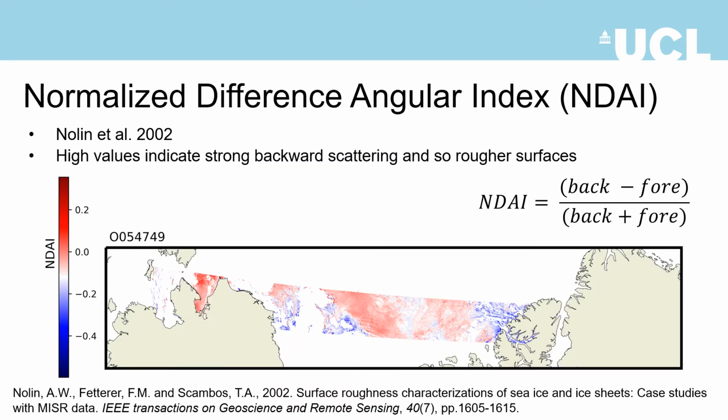The use of angular reflectance signatures to derive surface roughness has been applied to continental ice using a combination of aftward and forward images known as the NDAI, or Normalized Difference Angular Index. However, on sea ice, the success with this approach has been limited. Crucially, NDAI between different swaths have different statistical distributions and so are not directly comparable.